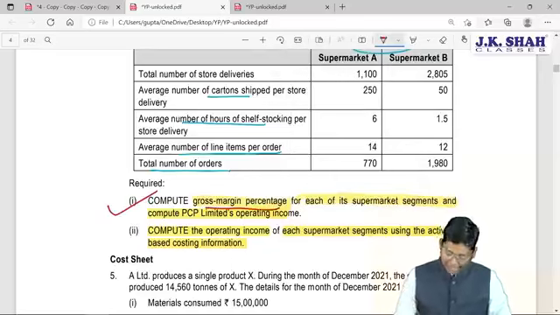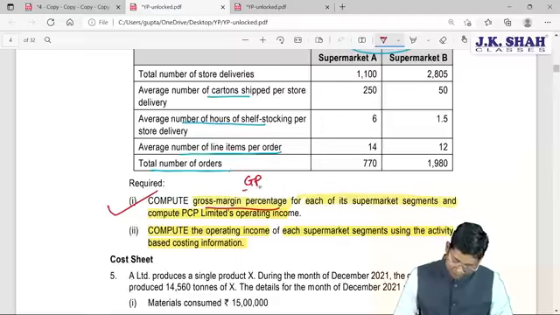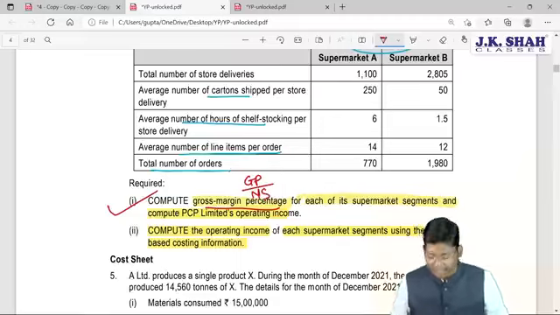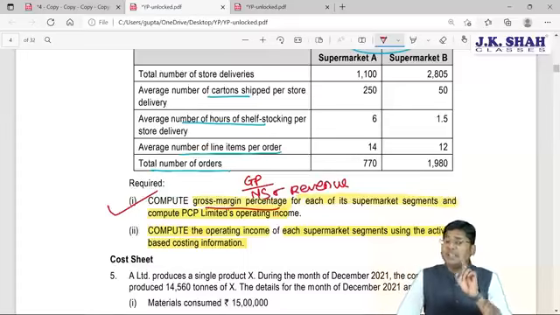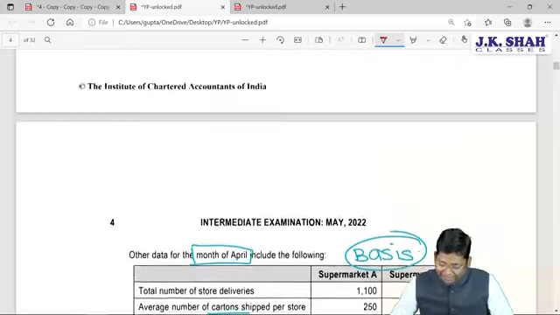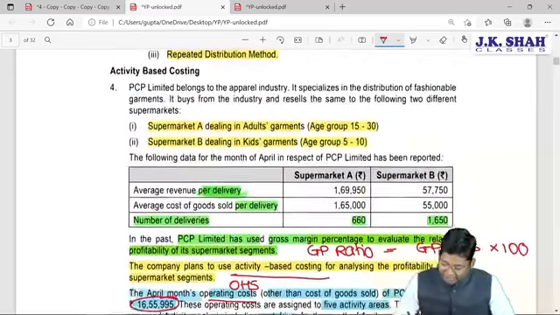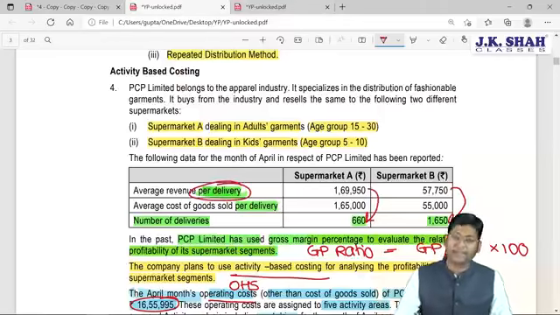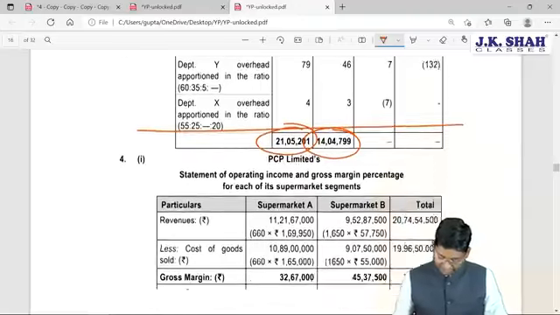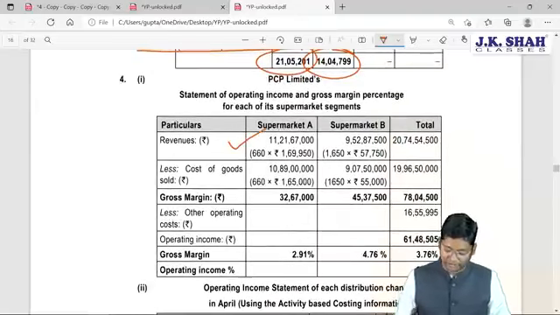As far as your first point is concerned, it clearly asks us to calculate the gross margin, and for gross margin computation we should have two items available: gross profit and net sales. Sir, what is net sales? Net sales is nothing but revenue. Revenues are given in the question, but they are given per delivery. If you check the first table, these are the revenue per delivery. You should multiply this revenue by the number of deliveries to get the total revenues, and if you check the solution, they have first computed total revenues by multiplying the same.